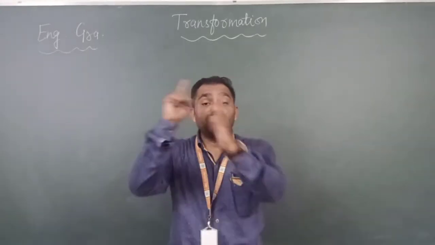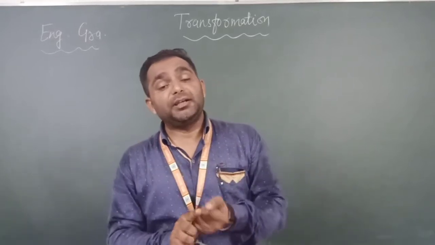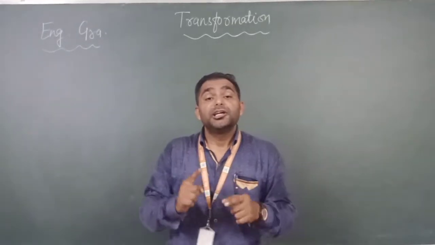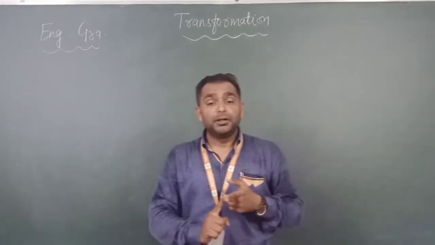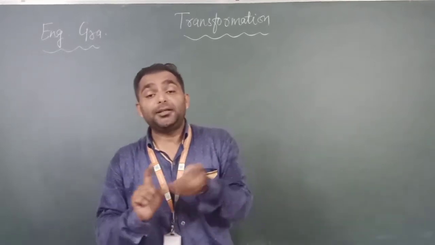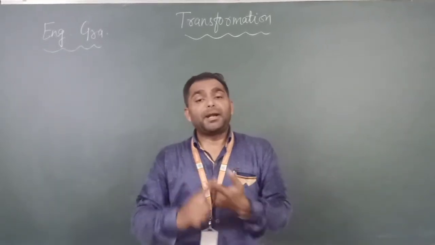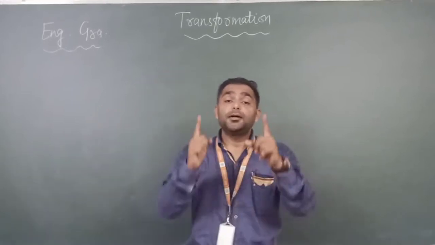Then affirmative to interrogative. First of all, we need to check whether any helping verb is there or not. If a helping verb is there, we start the sentence with the same helping verb. And whenever we don't have any helping verb, we use do, does or did. For present tense, we use do, does, and for past tense, we use did.